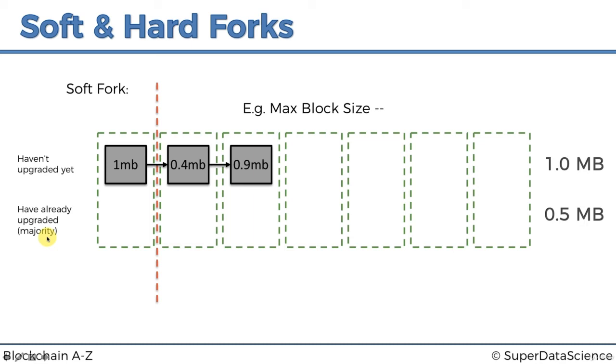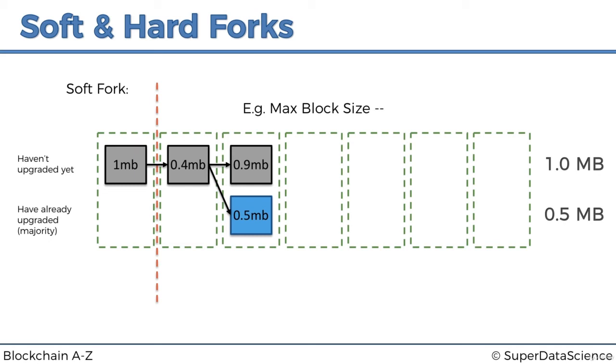So they're going to see this block, reject it as not valid, and just continue mining, and eventually they'll find their own block, which might be 0.5 megabytes. And now this is where the interesting part happens. Now we kind of have a chain split, right? It looks very similar to what happens in a hard fork. Looks like we're about to have a chain split, and these two chains are going to go their separate ways.